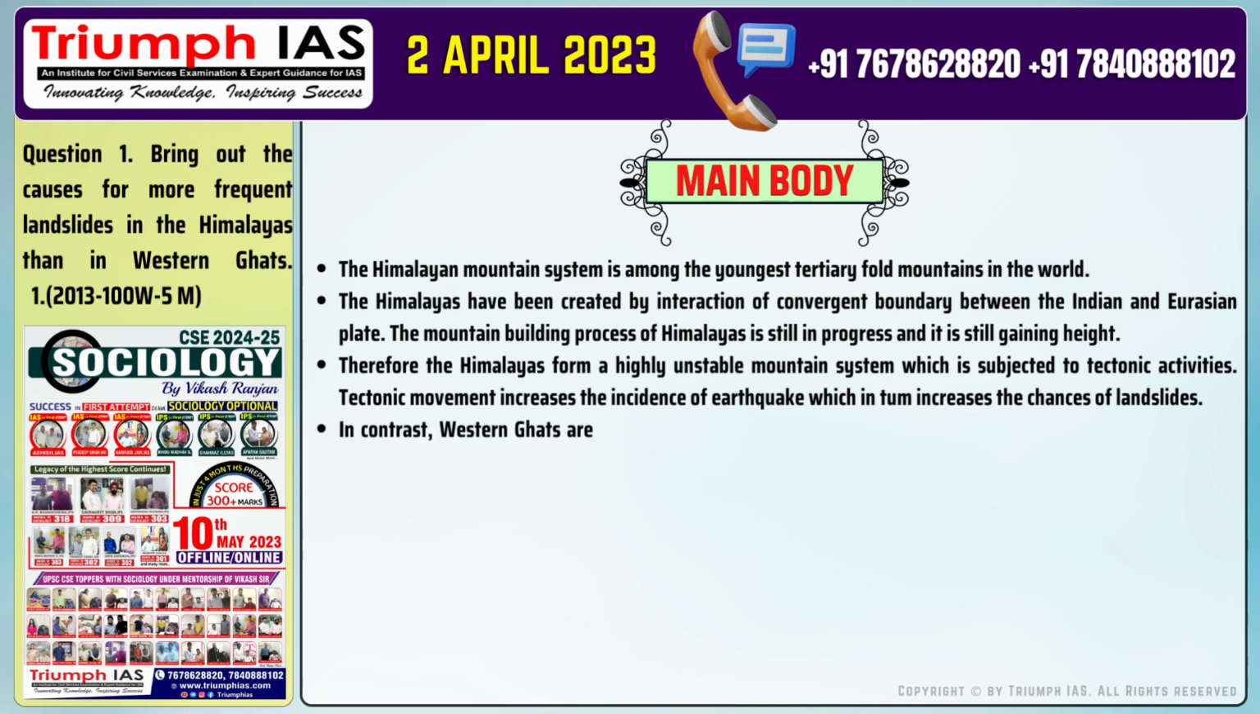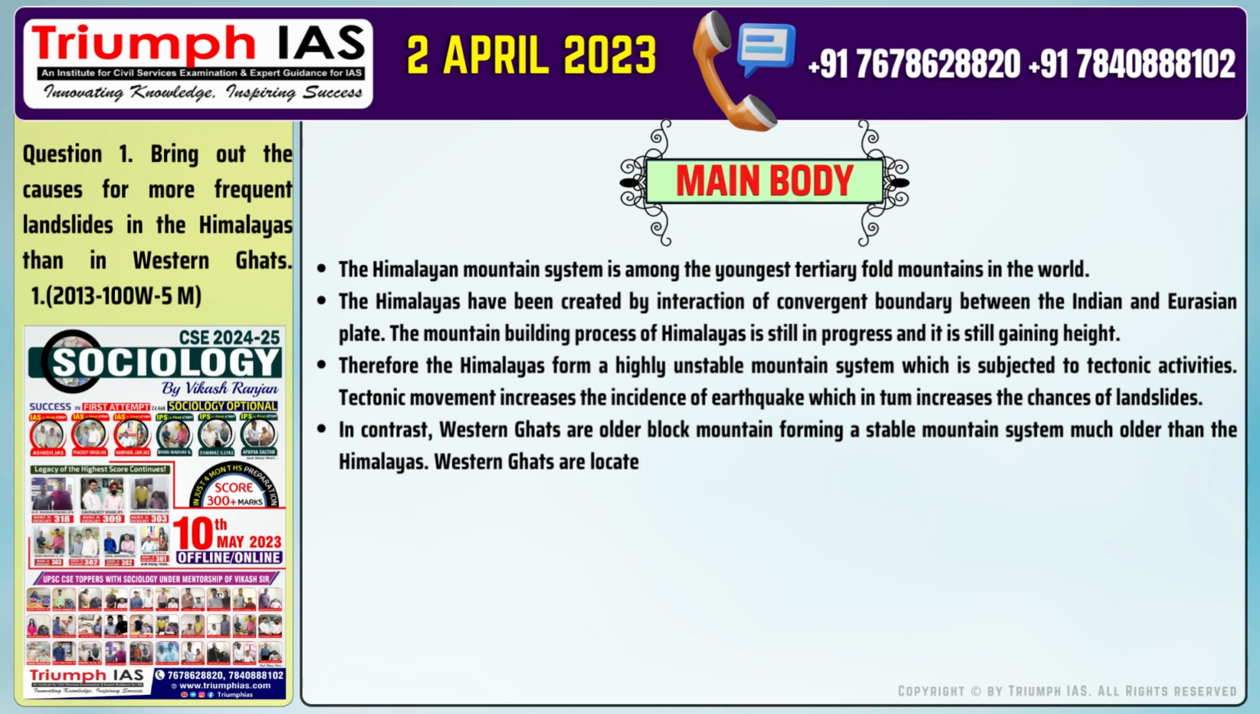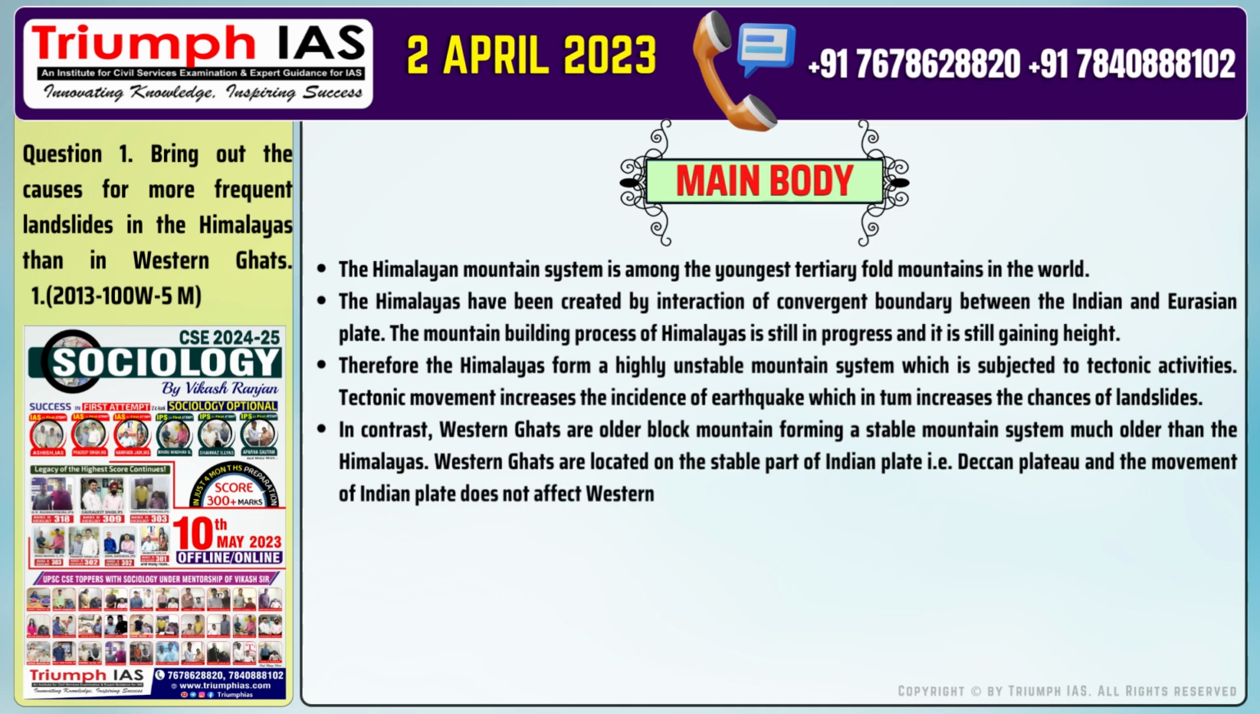Number 4. In contrast, Western Ghats are older block mountain forming a stable mountain system much older than the Himalayas. Western Ghats are located on the stable part of Indian plate, i.e. Deccan Plateau, and the movement of Indian plate does not affect Western Ghats.